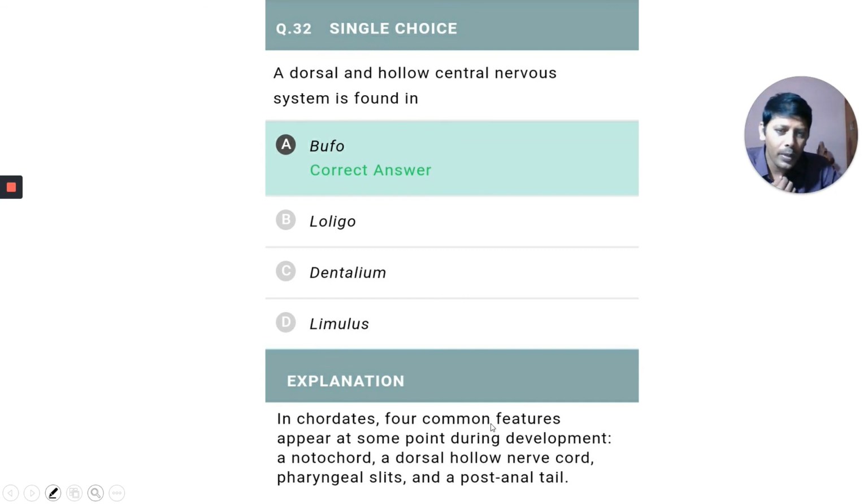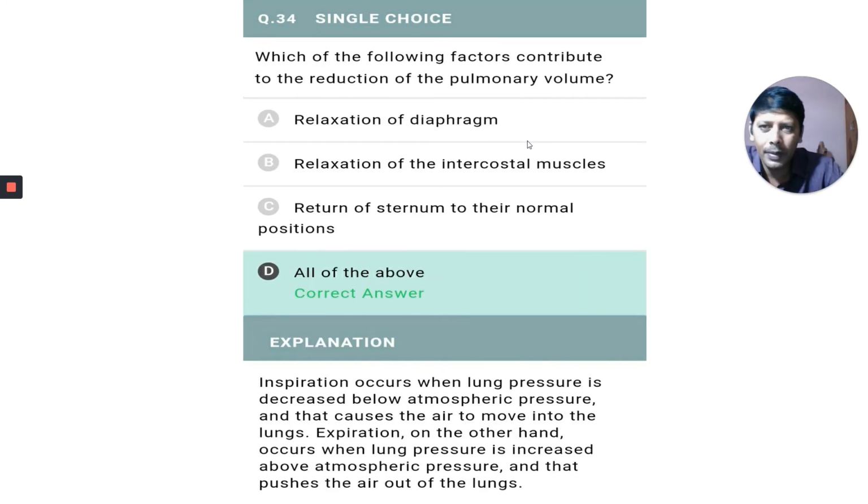In chordates, four common features appear at some point during development. They are notochord, dorsal hollow nerve cord, pharyngeal gill slits, and post-anal tail. I have already made 3 videos regarding these examples, 4 videos total, with tricks. You can try those, whether they work out for you or not.